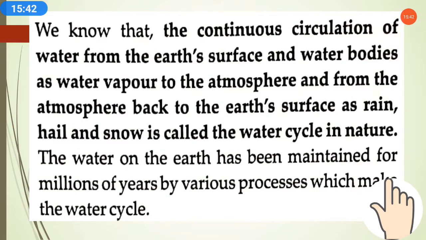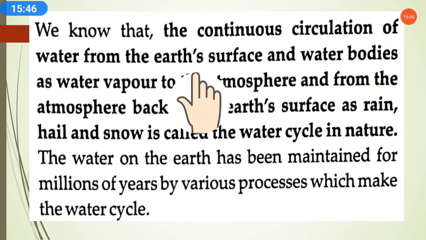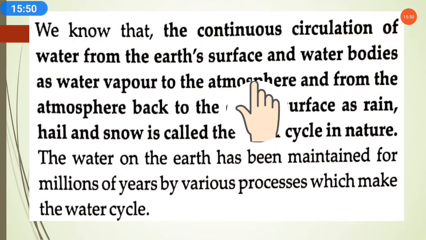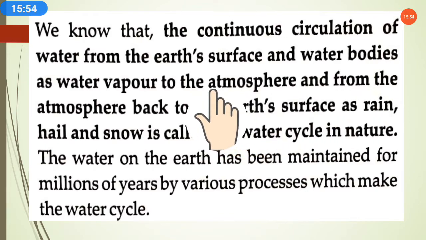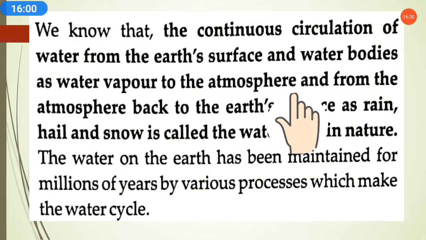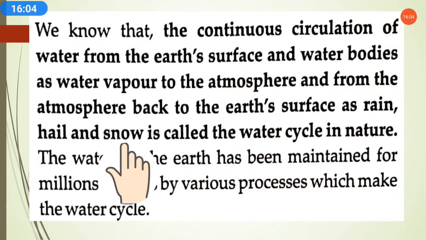Okay, so we know that continuous circulation of water from the earth's surface and water bodies goes as water vapor to the atmosphere. From the earth's surface and from water bodies, water is converted into water vapor and goes to the atmosphere, and from the atmosphere it comes back to the earth's surface as rain, hail and snow.